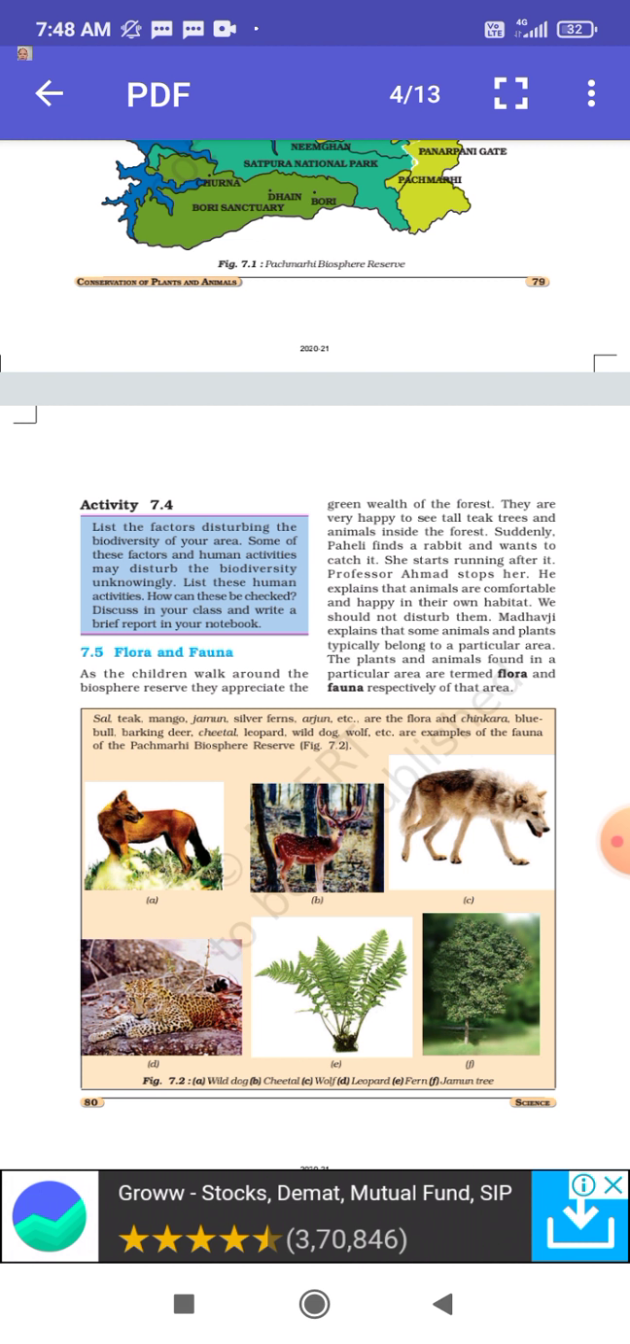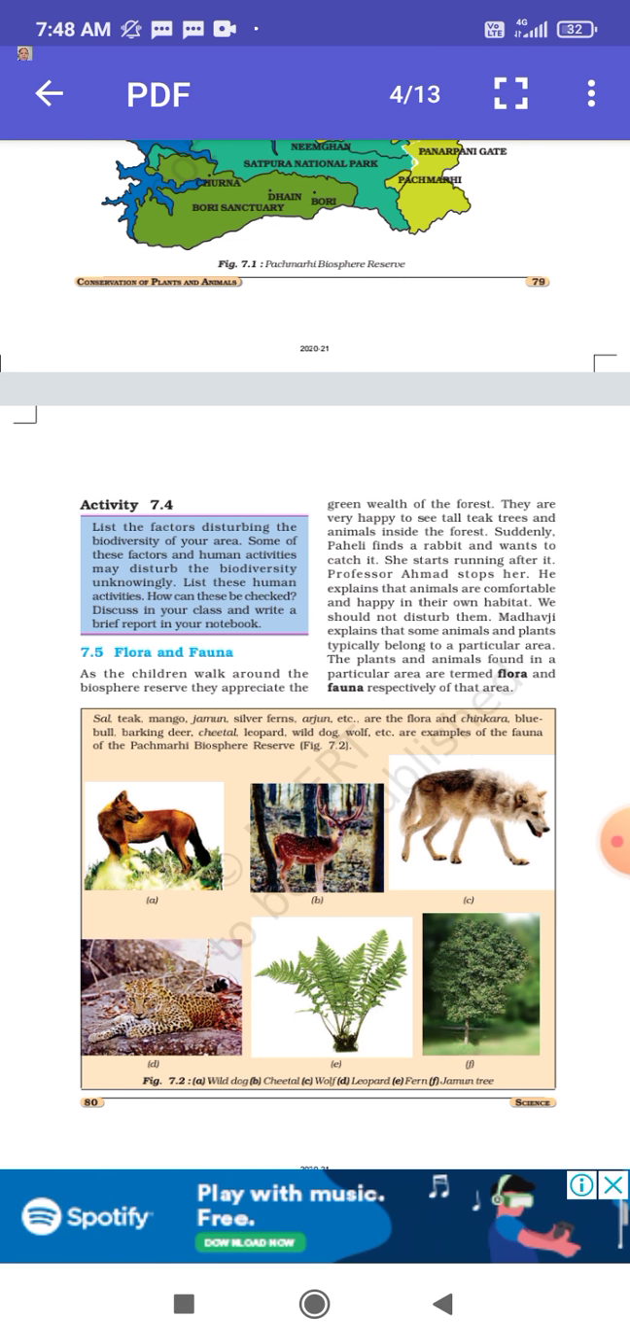7.5, flora and fauna. As the children walk along the biosphere reserve, they appreciate the green wealth of the forest. They are very happy to see tall teak trees and animals inside the forest. Suddenly, Paheli finds a rabbit and wants to catch it. She starts running after it. Professor Ahmed stops her. He explains that animals are comfortable and happy in their own habitat. Some animals and plants typically belong to a particular area. The plants or animals found in a particular area are termed as flora and fauna respectively of that area.